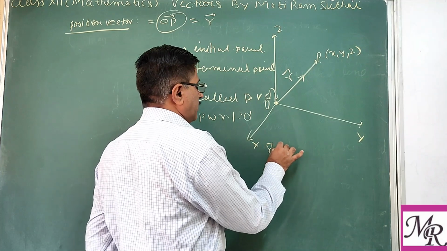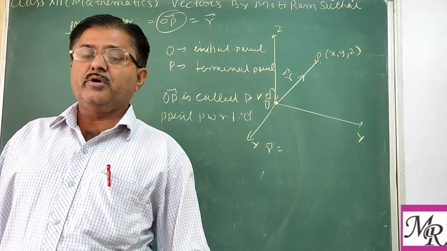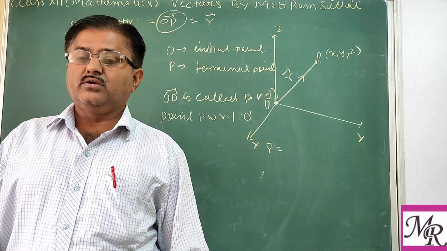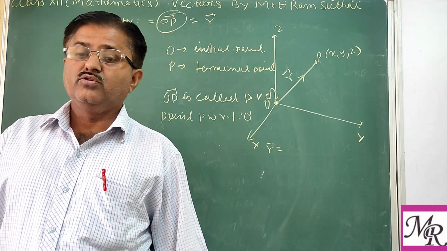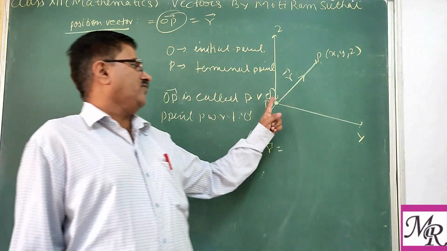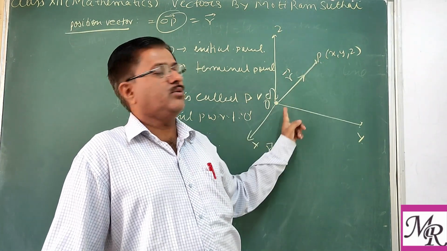As you know, in coordinate geometry, using the distance formula between two points, we can find the length OP, or the distance between point P and O.